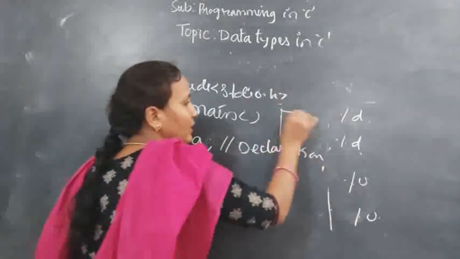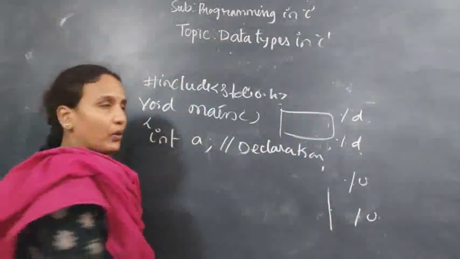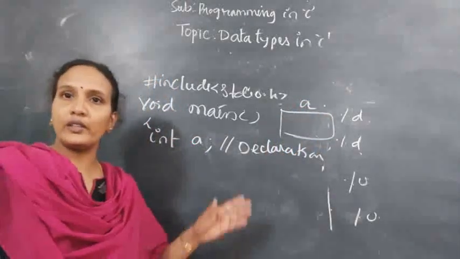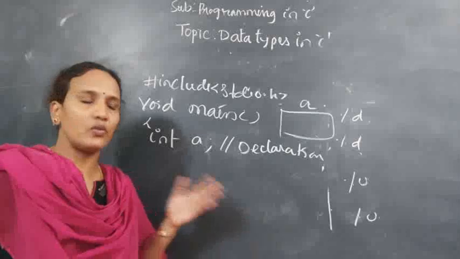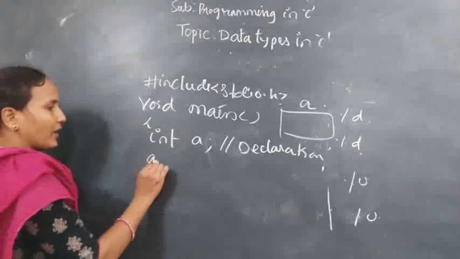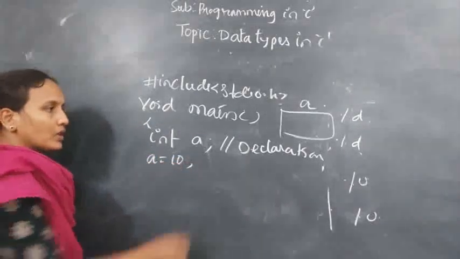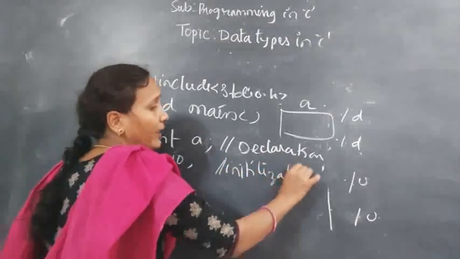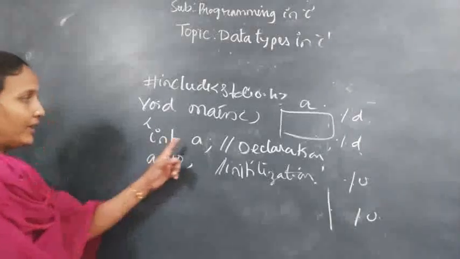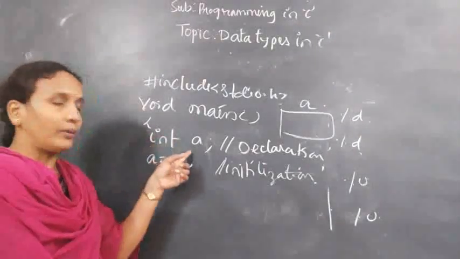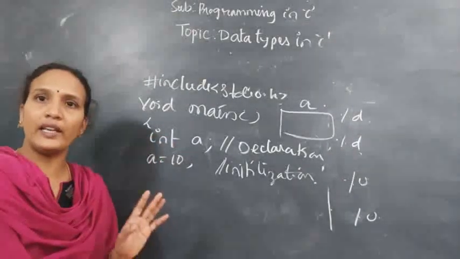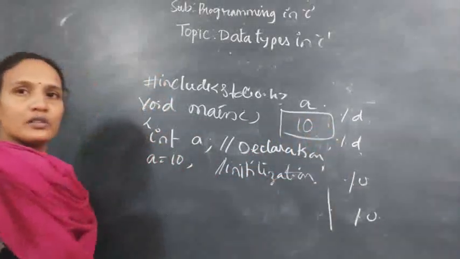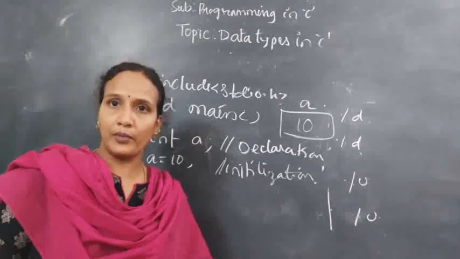When you declare a variable of type integer, you will get a block. And what is the name of that block? a. Till now there is no value in that block. You have a memory, but there is no value. Next I am initializing a equals 10. So this is called initialization. Initialization of what type of value? Integer. I am declaring a as an integer, which means in this variable we are storing only an integer value. Now what is the value in this? 10. Till here, the storing is over.